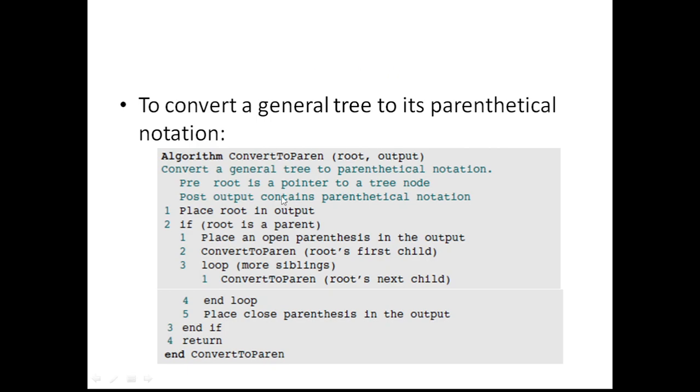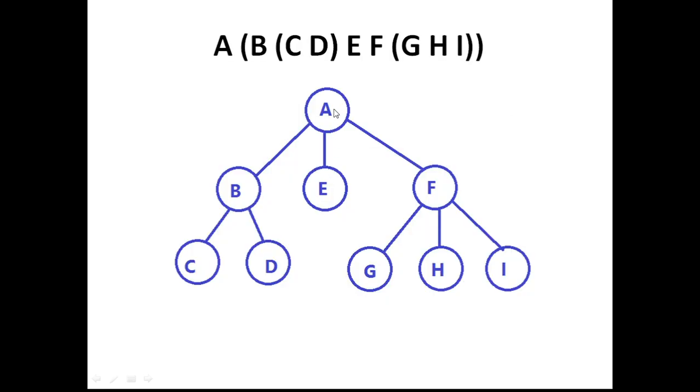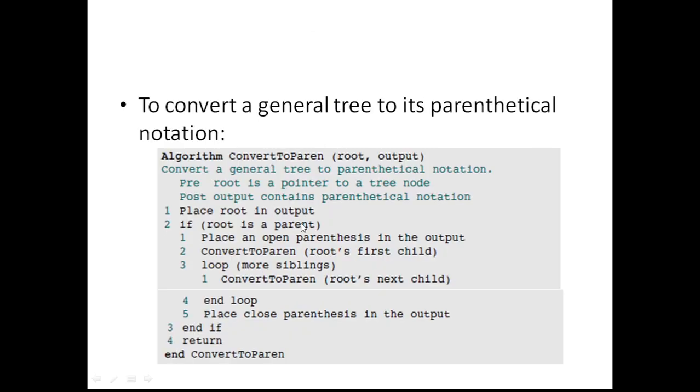So here is the algorithm for that particular implementation. First we have to check whether the node we are encountering is a root. Initially that will be true. When you start the algorithm, we will first get A as the input, and this condition is true, and so we place an open parenthesis in the output.